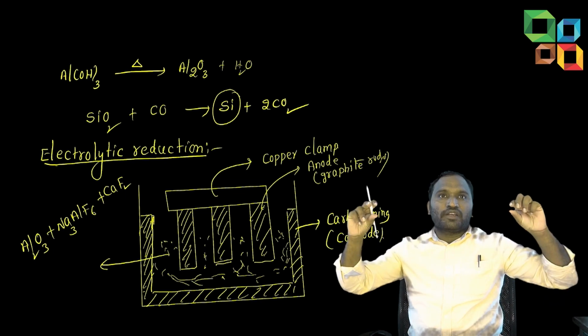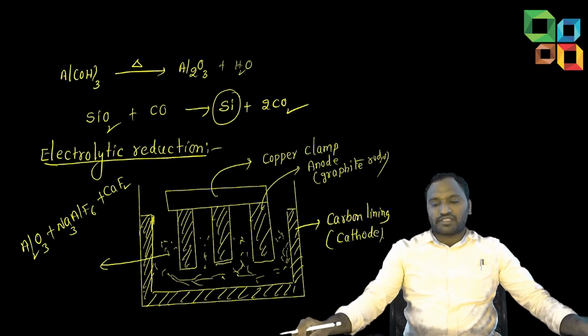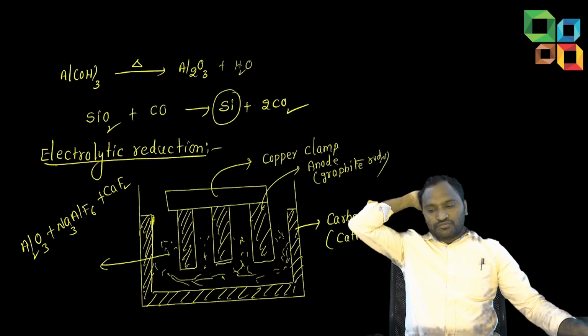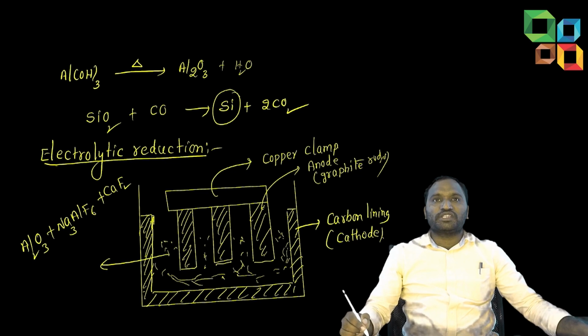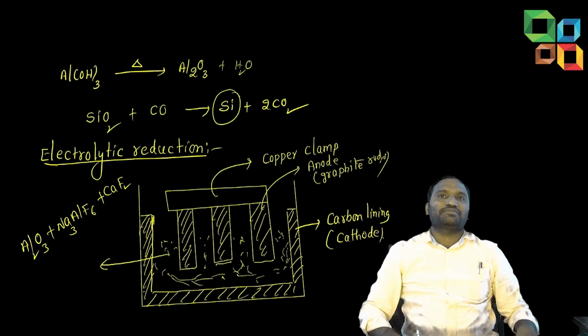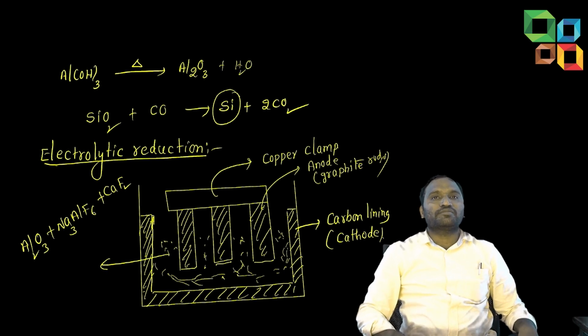Here, a series of graphite rods we are using, acting as anode. The steel tank with carbon lining we are keeping acts as cathode. Cathode has which charge, students? Positive or negative? Negative charge.